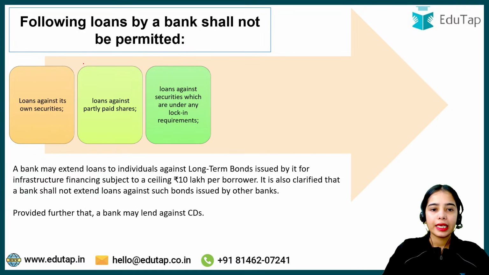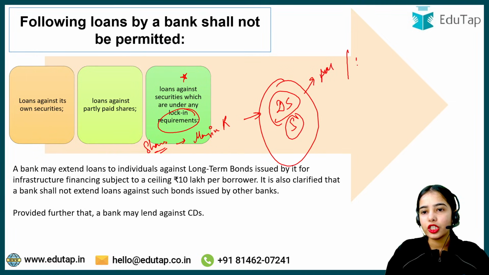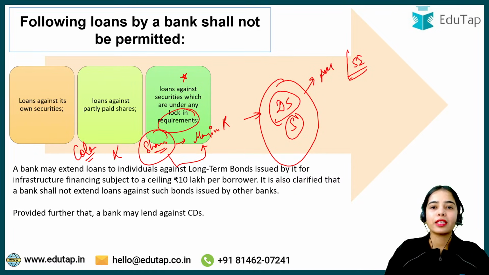Next is loans against securities that are under a lock-in requirement. Let's say you have used your shares as a margin requirement to purchase some debt security or other securities in the financial market under the stock exchange. Now the same shares cannot be provided as collateral, because you have already put your shares as the margin requirement.